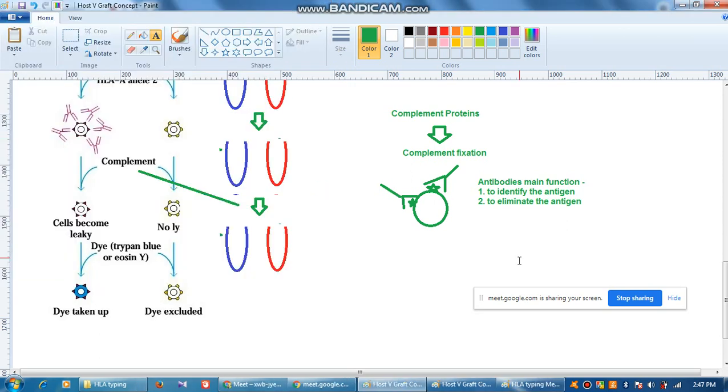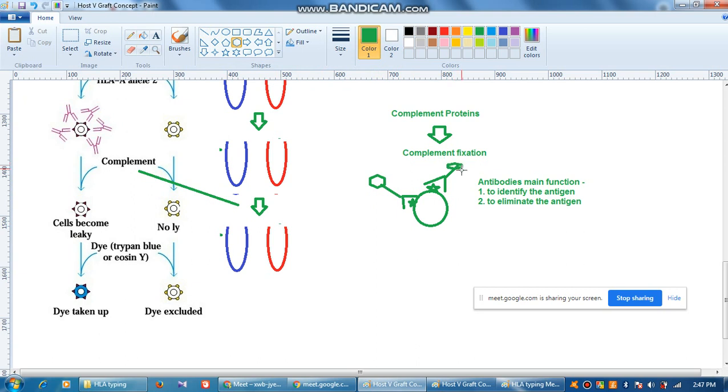So what I am trying to say, the first job is to identify the antigen and then to eliminate the antigen. Now how will it do it? For doing this, can you tell me what complement means in proper grammar? Complement means something which helps you. For example, you have a very good friend who always helps you by giving you notes and telling you what to read and what not to read. So she is doing some complement work for you, so that your work becomes easy. Here also, see very clearly, there is a particular protein.